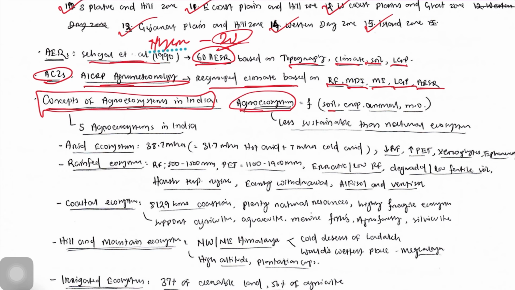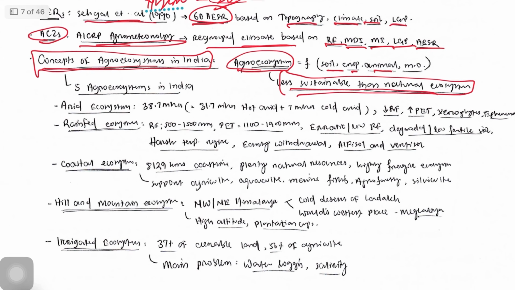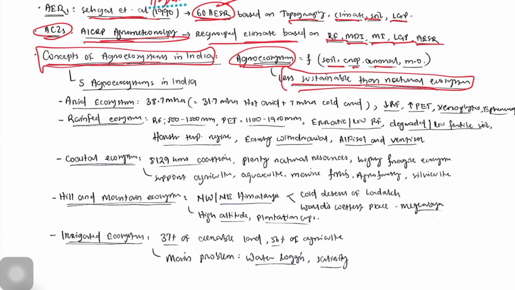Concept of agroecosystem in India. Agroecosystem is a function of soil, crop, animal, and microorganism, and it is less sustainable than any natural ecosystem. Why is that so? Because there is constant human intervention in the agroecosystem. In India, agroecosystems are classified or delineated into five: arid ecosystem, rain-fed ecosystem, coastal ecosystem, hill and mountain ecosystem, and irrigated ecosystem.